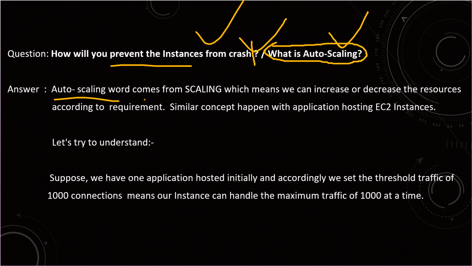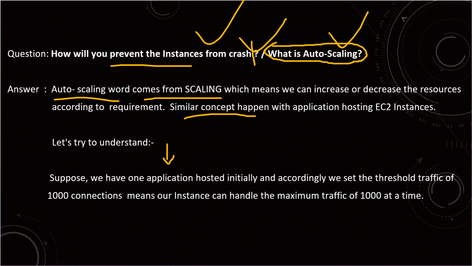The word auto scaling comes from scaling, which means we can increase, decrease or manage the resources according to our requirement, according to our requests. A similar concept applies to an application hosted on EC2 instances. Let's try to understand with an example. Suppose we have one application hosted initially, and we set a threshold traffic of 1000 connections, meaning our instance can handle a maximum traffic of 1000 at a time.